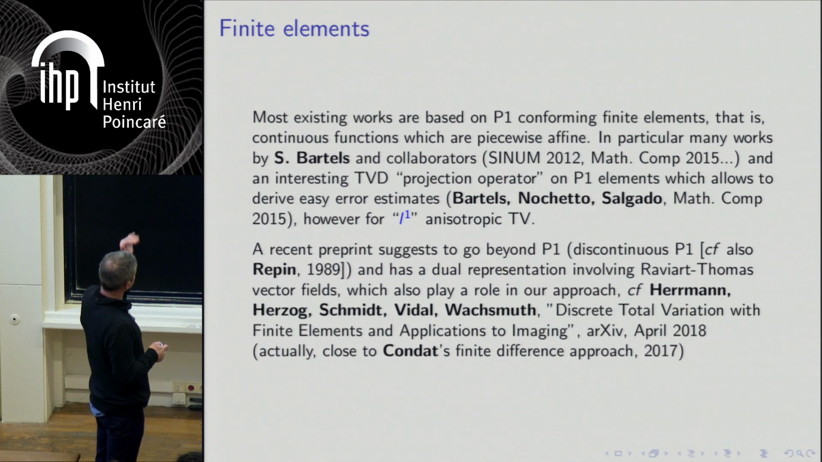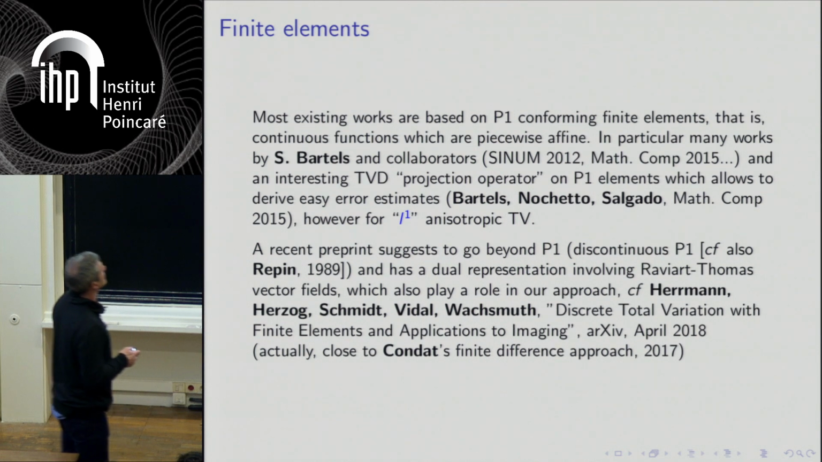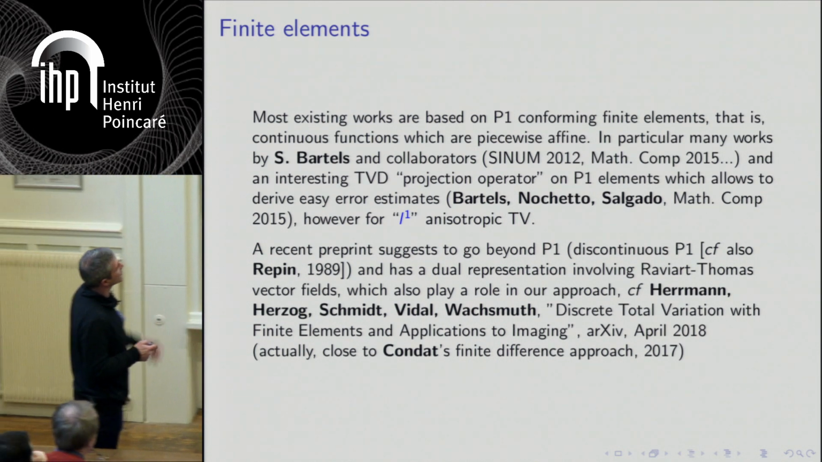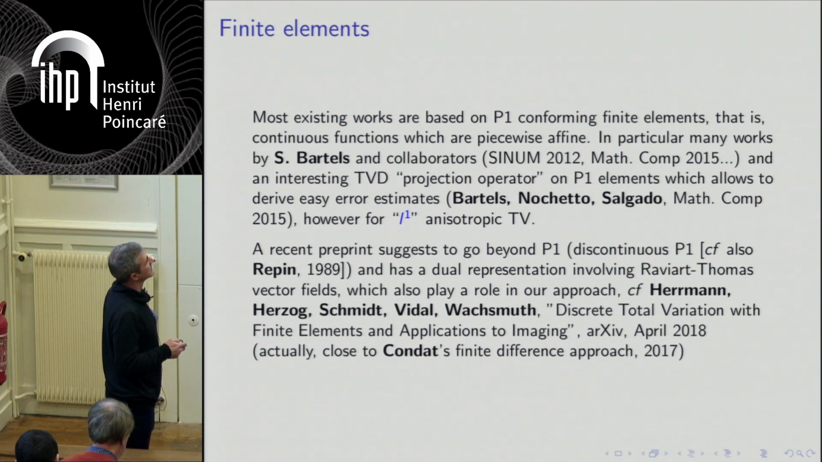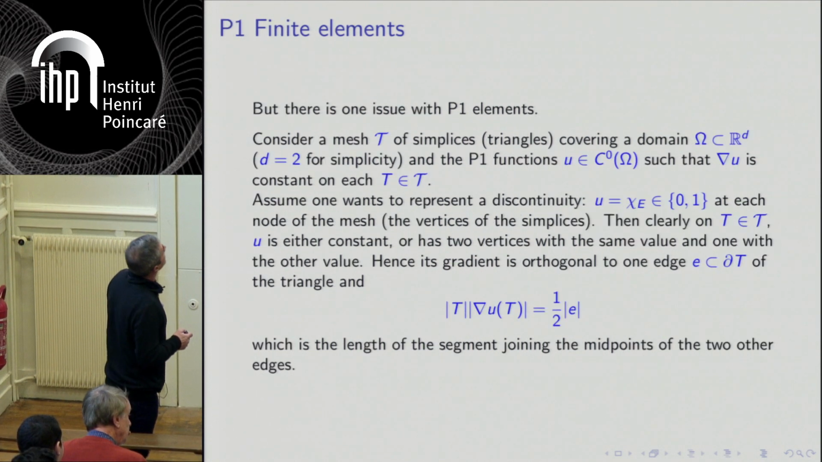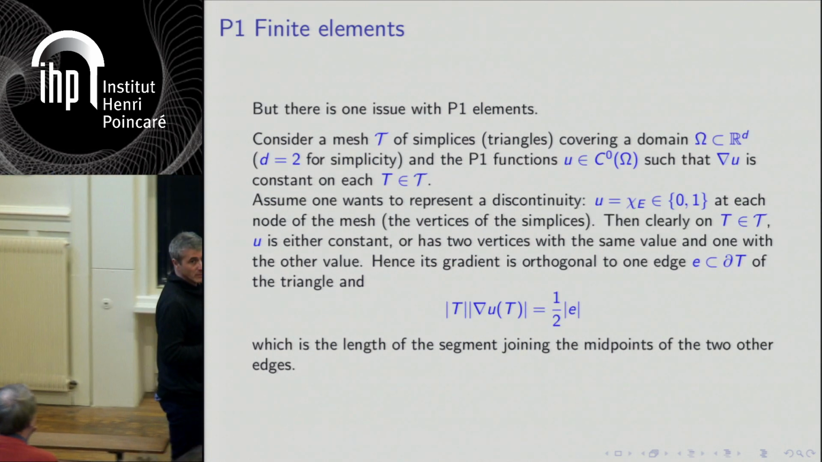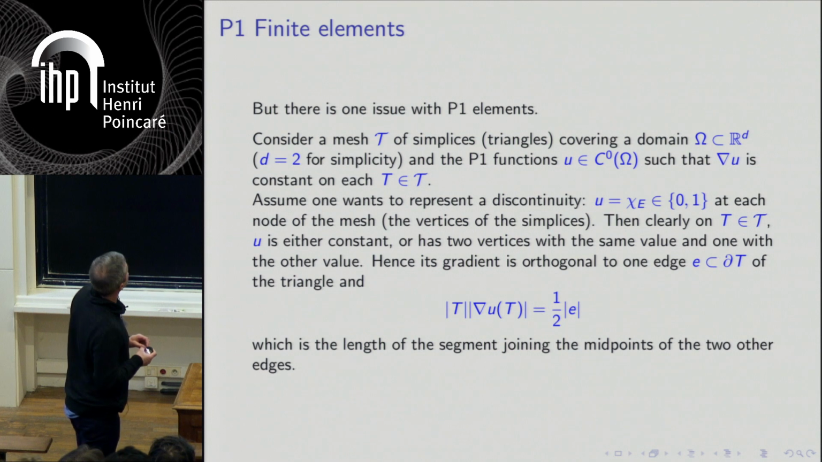OK, so essentially you find either a conforming P1, or a discontinuous but conforming P1 as well in this thing, or dual approaches based on Raviart-Thomas, which I will describe. So what is the main issue with doing conforming P1?